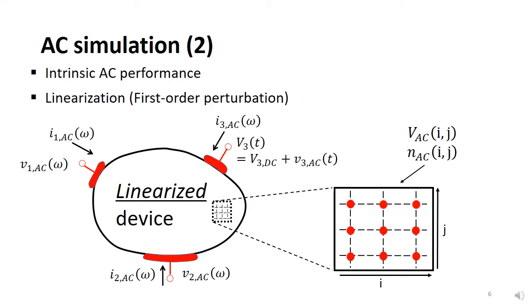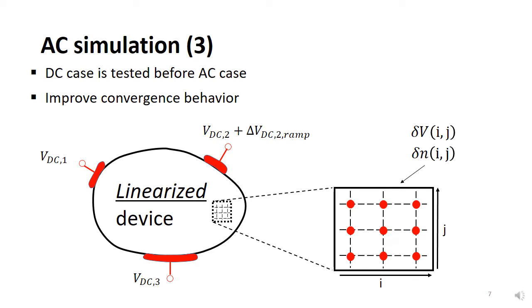However, since the AC simulation using perturbed terms has not been tried before on conventional devices, we should check that the equations can be implemented properly for those devices. Therefore, we are going to check the DC case by applying the first order perturbation before the AC case. By using perturbation, we can expect improvement of the DC simulation, such as the convergence behavior, which will be introduced in the next section. So, after we show the first order perturbation is adopted to the DC case properly, we will move on to the AC simulation.